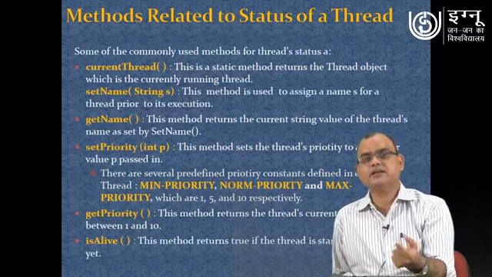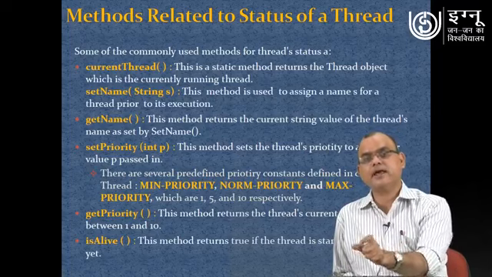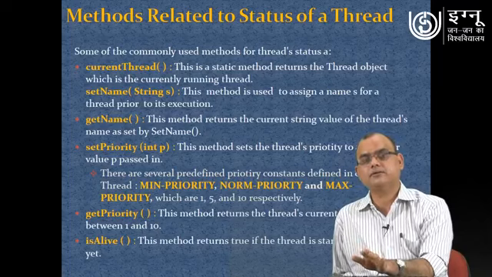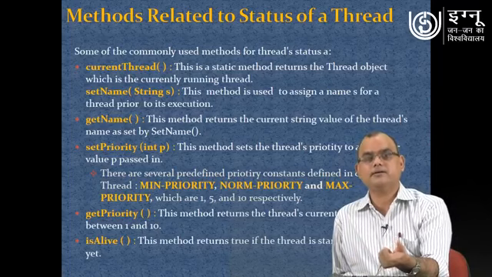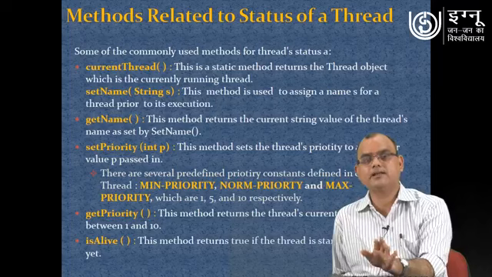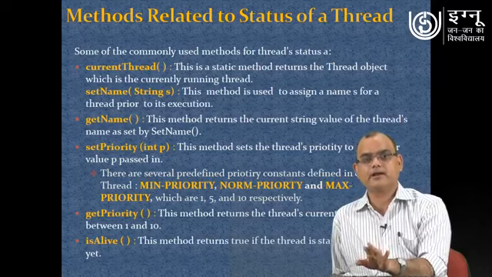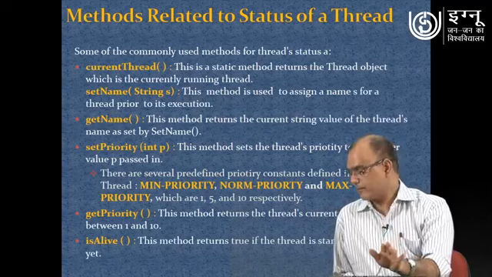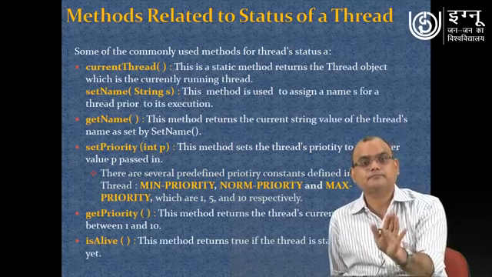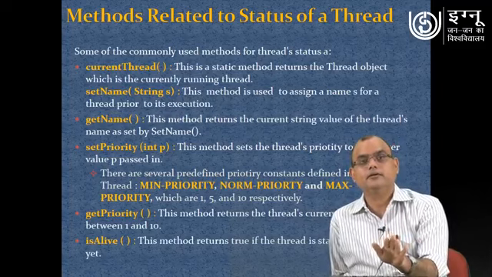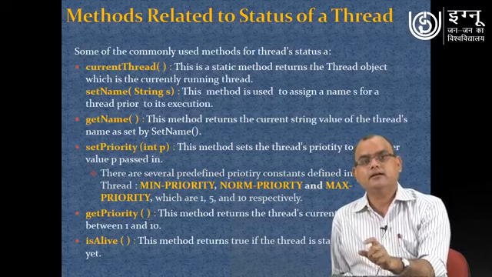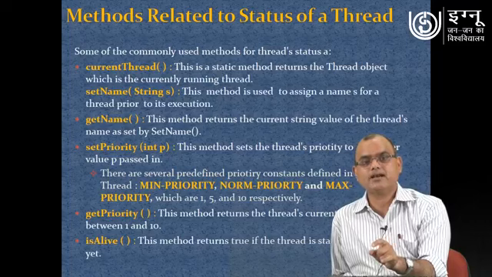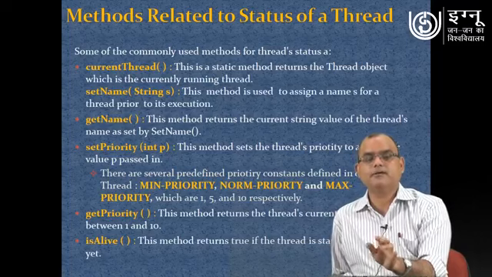And the set priority method is used to assign priority to a specific thread. Once you have created a thread, that thread by default will have its normal priority. By default any thread has norm priority, which is priority value 5. Min priority has priority value 1 and max priority has priority value 10.